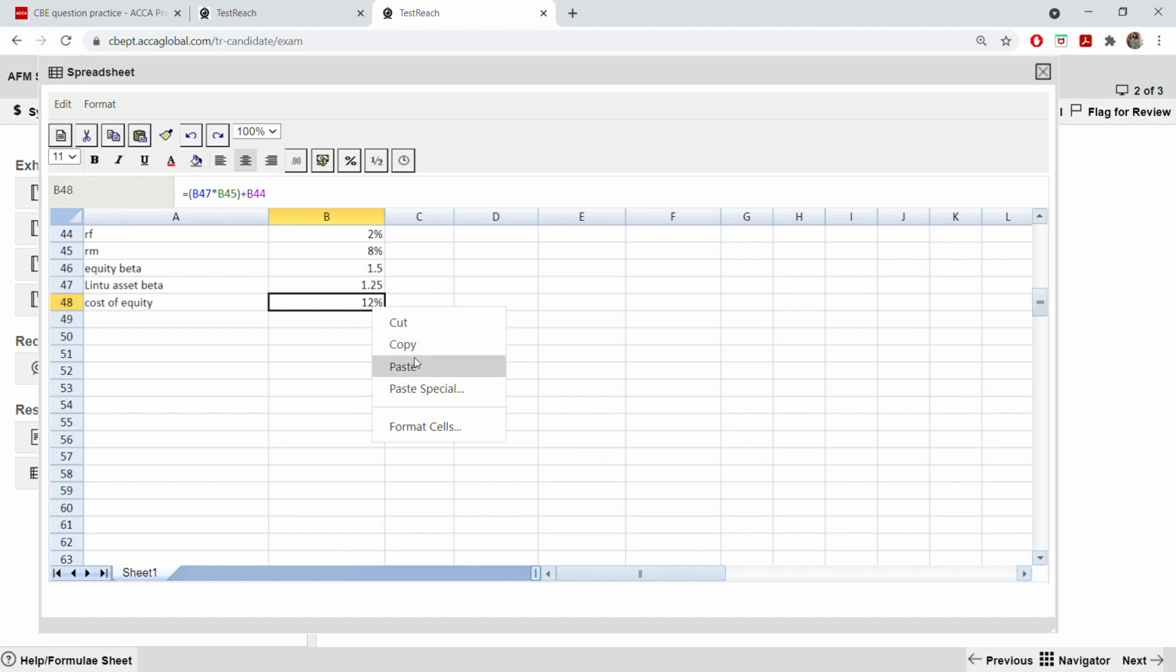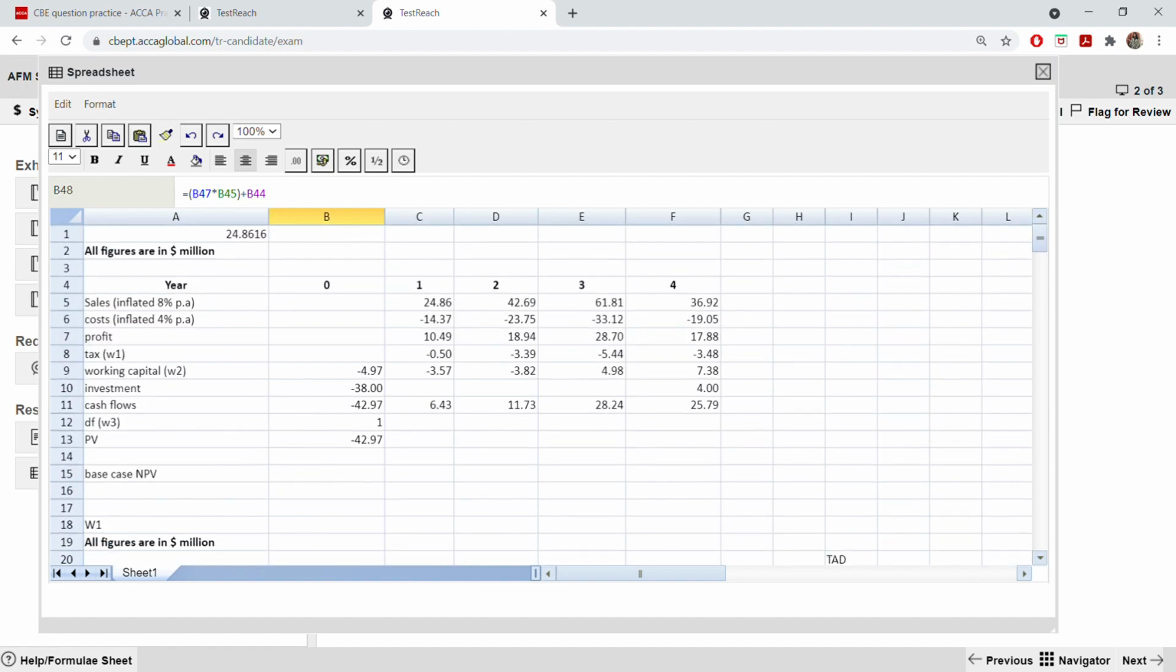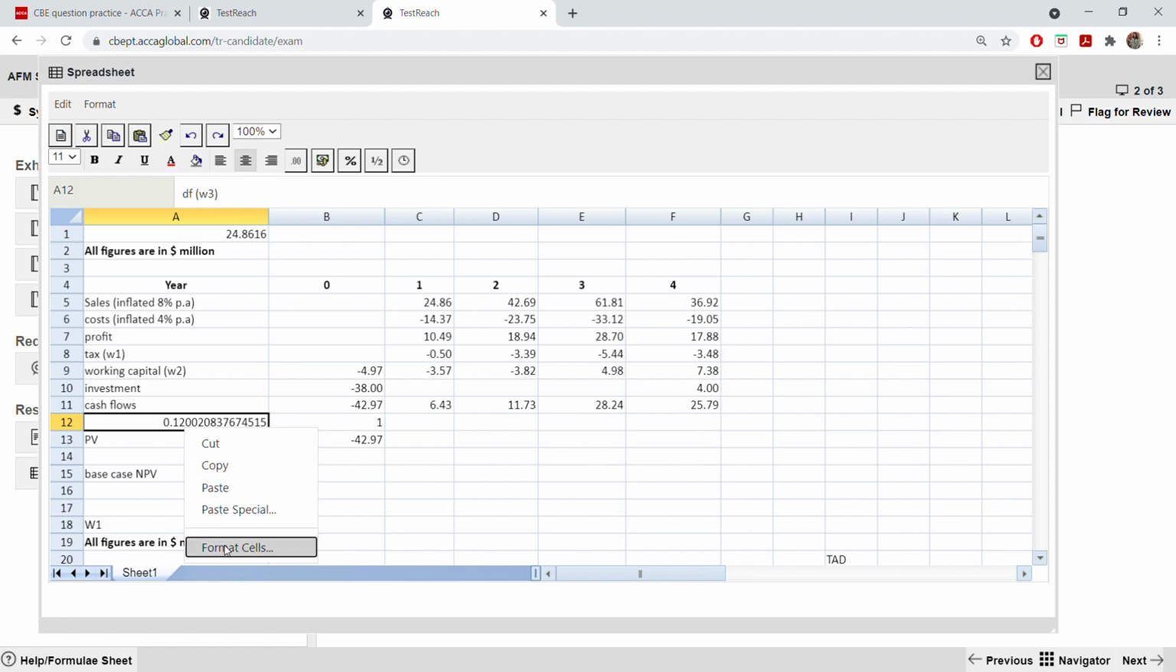Okay. Copy, paste here. Paste special the values. Format cell 12%. Discount factor. Working 3. Don't forget to put the workings like this. And this you have to format cell and put it in terms of percentage.